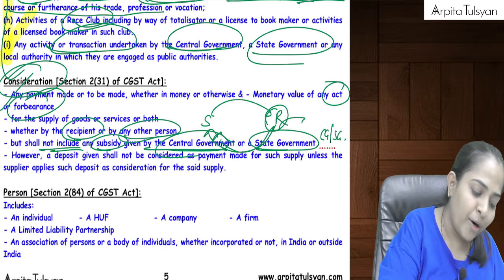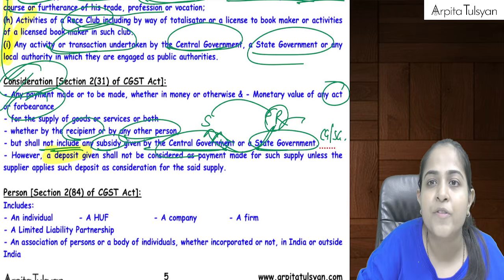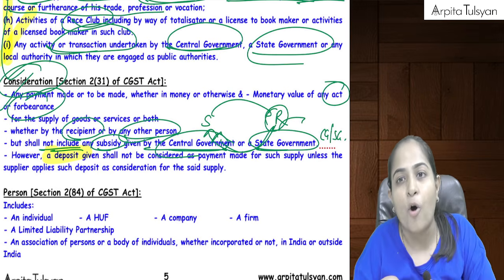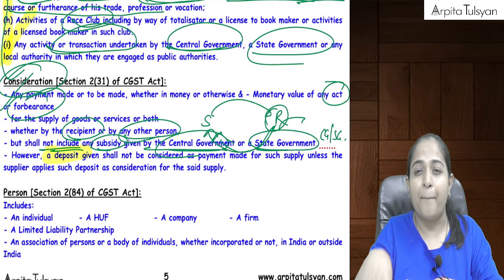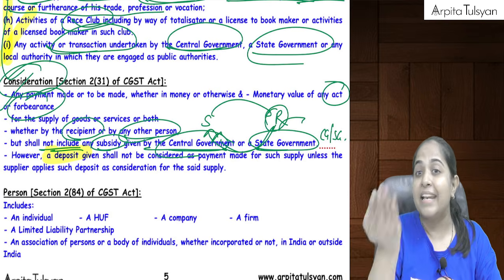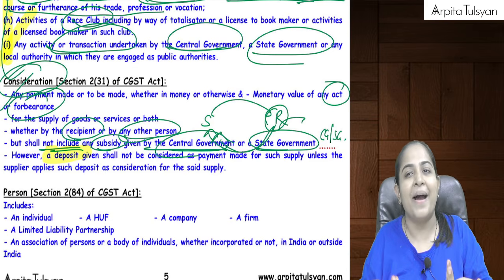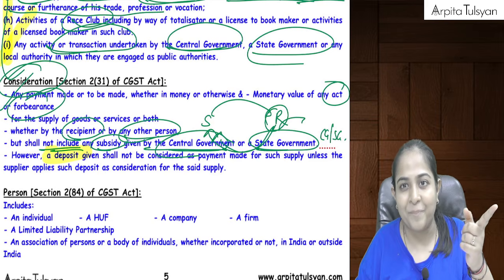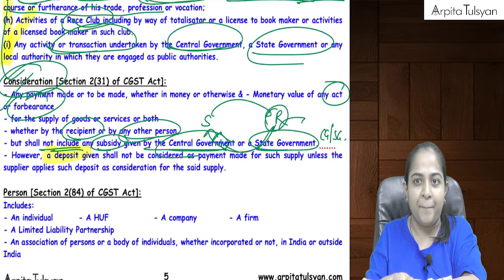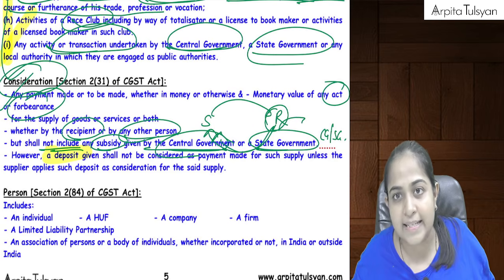And the last point, very nice point, is you must have heard about a refundable deposit and non-refundable deposit, right? So let's say if I have taken a property on rent, so I am required to pay some deposit amount to the owner of that property. If that deposit is a refundable deposit, means I am going to get it back, then that is not a consideration for him. Right? That is not a consideration, because anyway he will take it from me now temporarily as a security and he is going to give it back to me. So that is not a consideration.